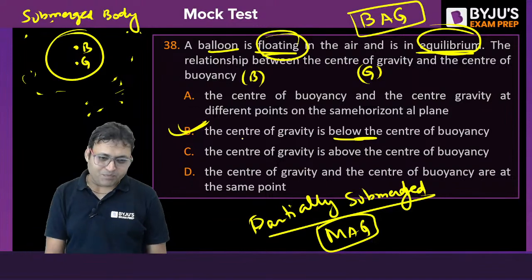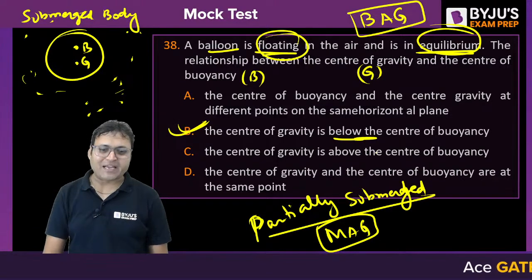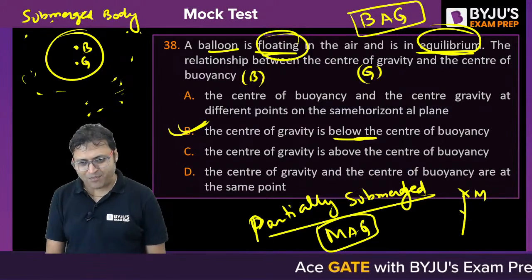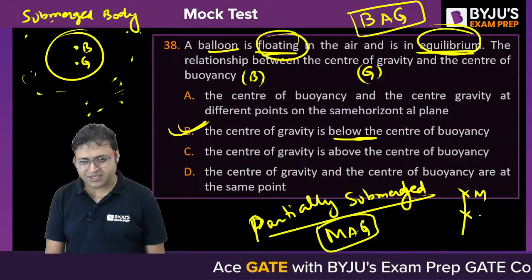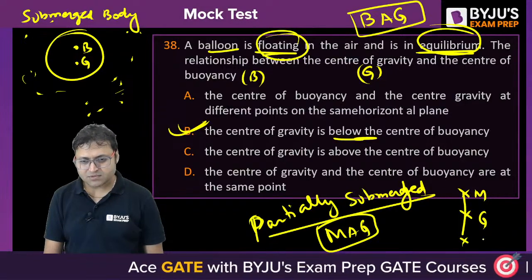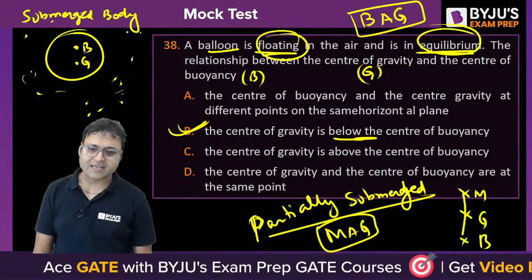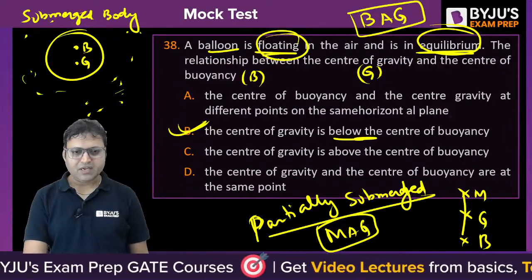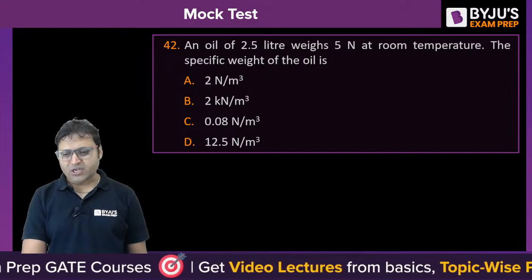So if the body would have been partially submerged, then for equilibrium the condition would be metacenter should have lied above G, like this, right?